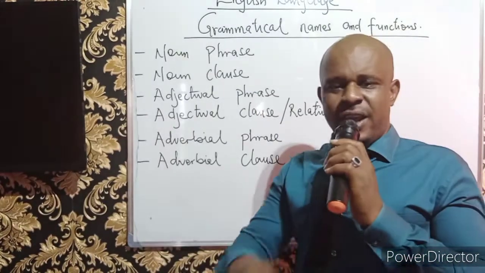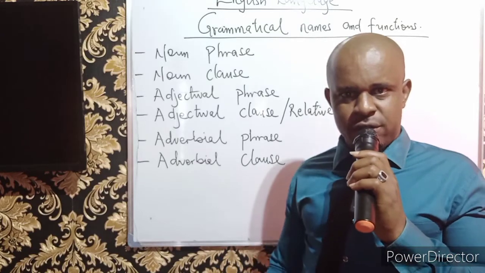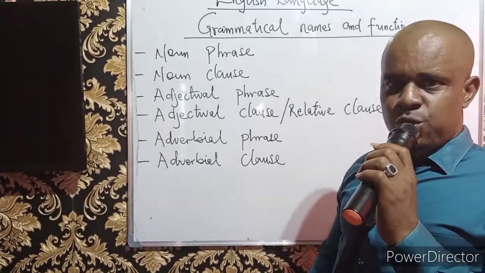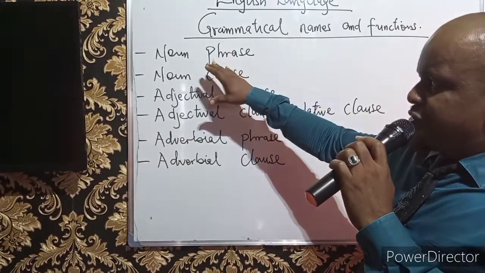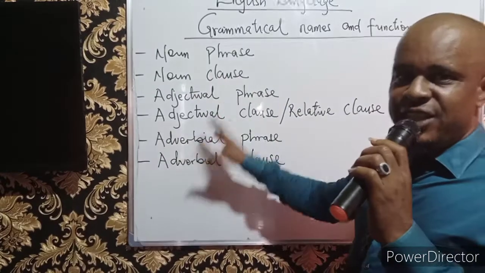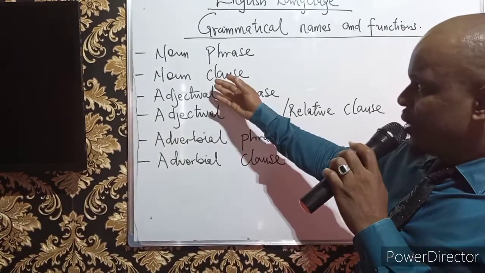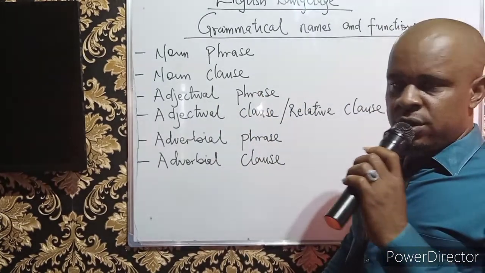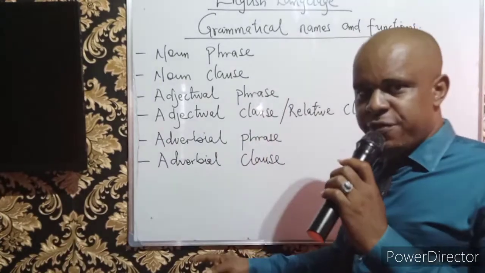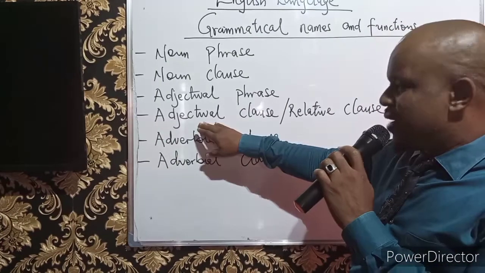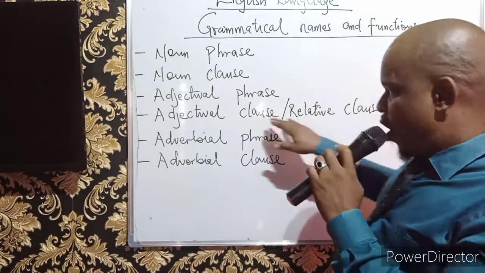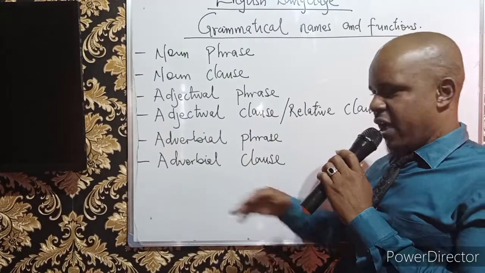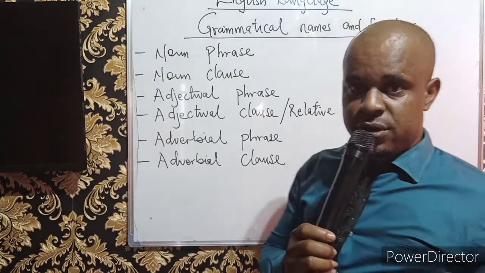Now, normally at WAEC level, or NECO level, or GCE level, if we talk about grammatical names, we are making reference to the following itemized names on the board. Number one, we talk about the noun phrase. We talk about the noun clause. And then we talk about the adjectival phrase. We equally have adjectival clause or relative clause. We have the adverbial phrase and we have the adverbial clause.